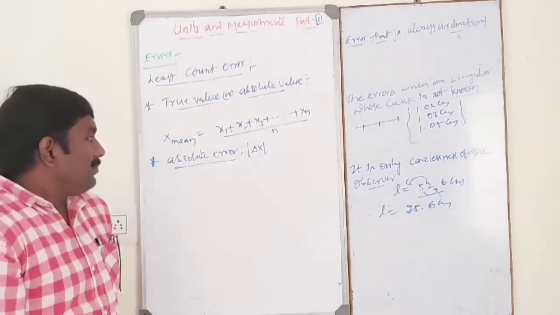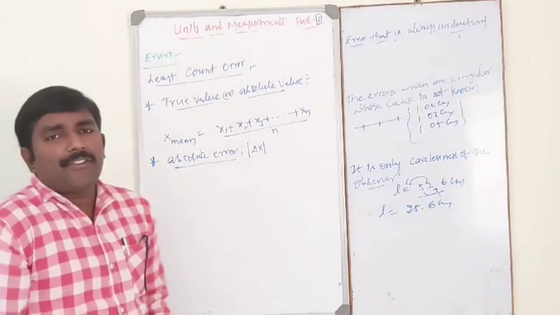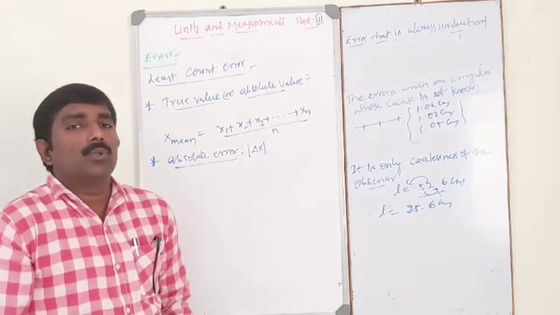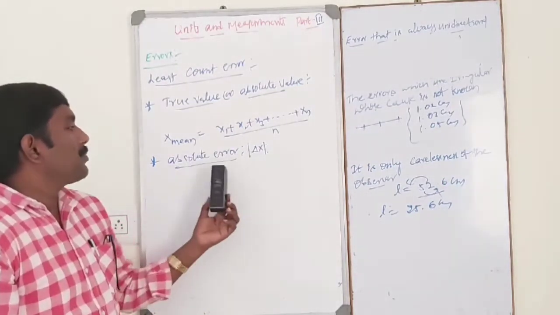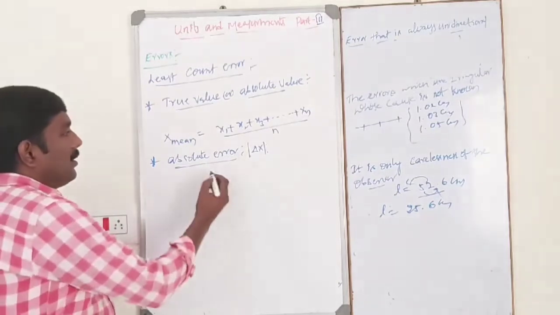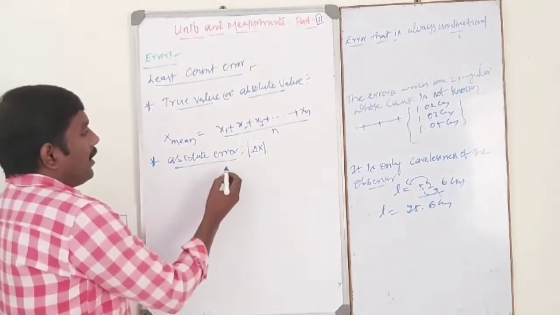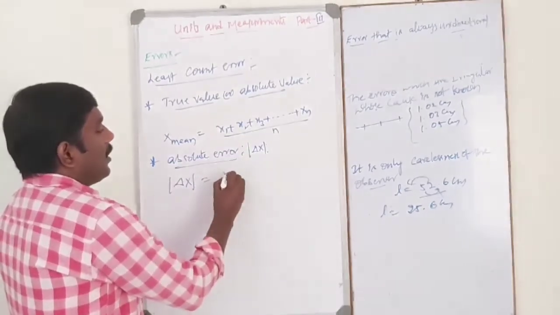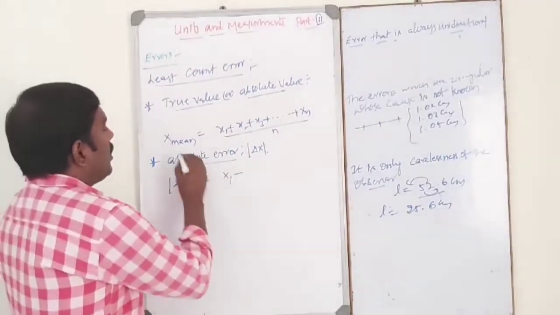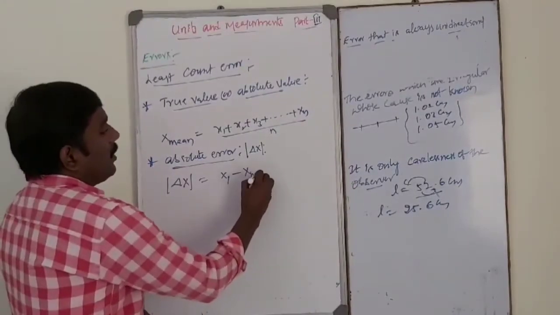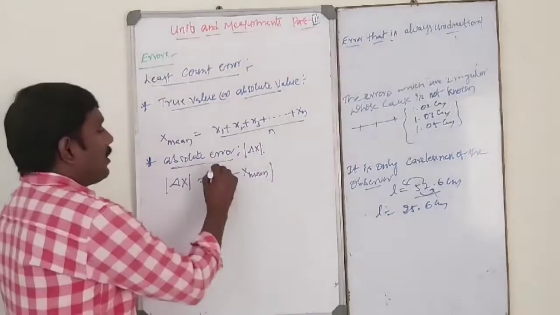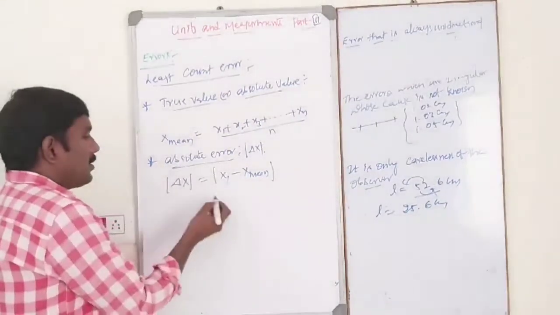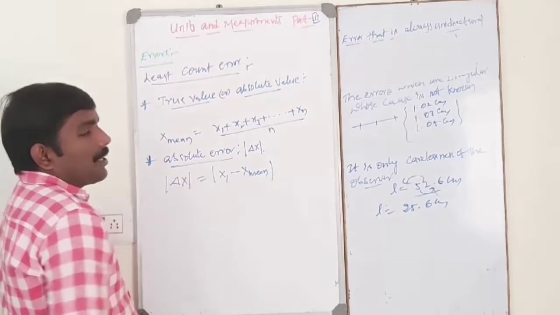So absolute error is simply the difference between the true value and the measured value. That is, delta x is the difference between the measured value and the true value, x mean. For the first trial, delta x is equal to x1 minus x mean.